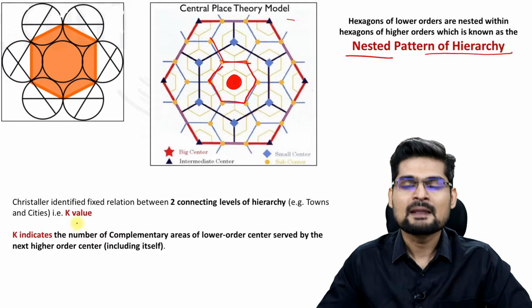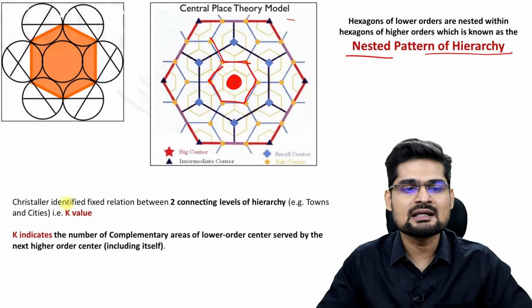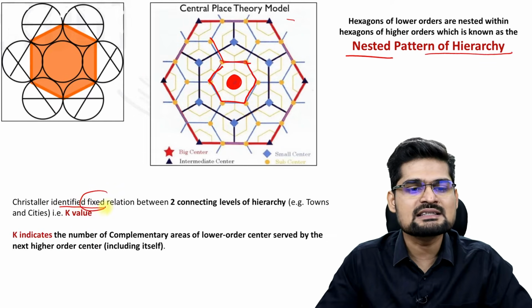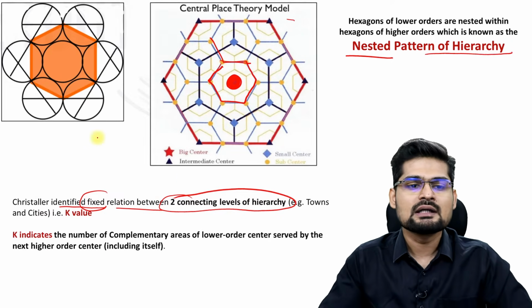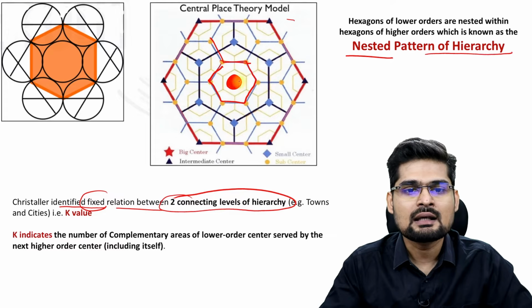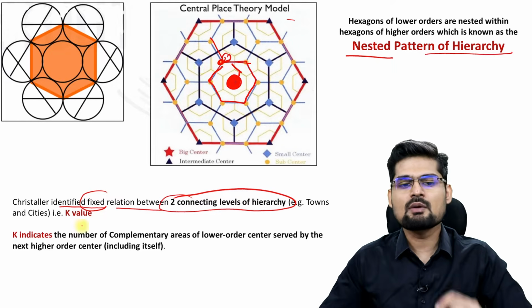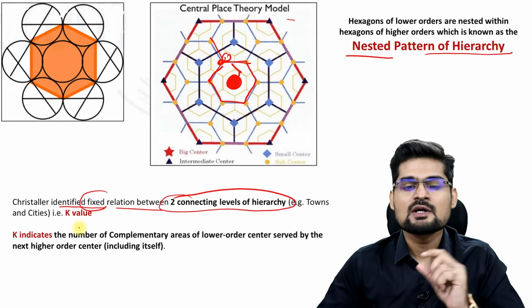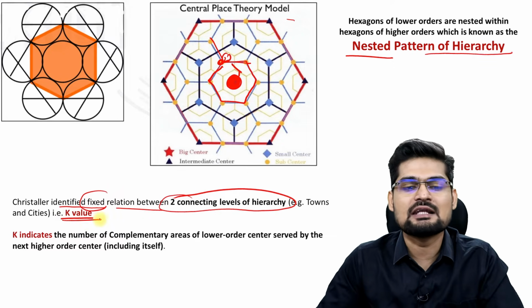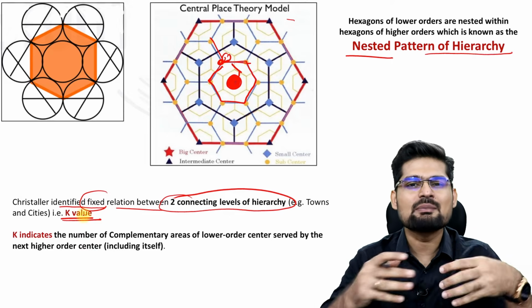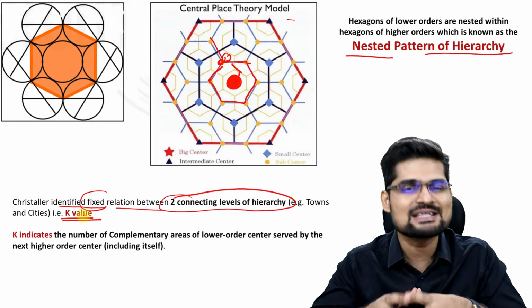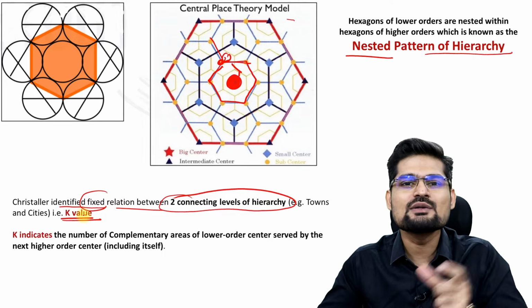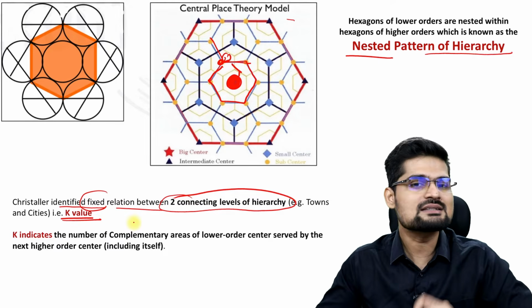That's important. So according to this particular theory, Christaller identified a fixed relationship between two connecting levels of hierarchy. Now remember, if this is hierarchy level 1 and this is hierarchy level 2, then between 1 and 2, he fixed a relationship with a value called K value. Now, what is this K value? This is an application of quantitative technique to spatial analysis or locational analysis. This K value is an index number. And what does it represent?